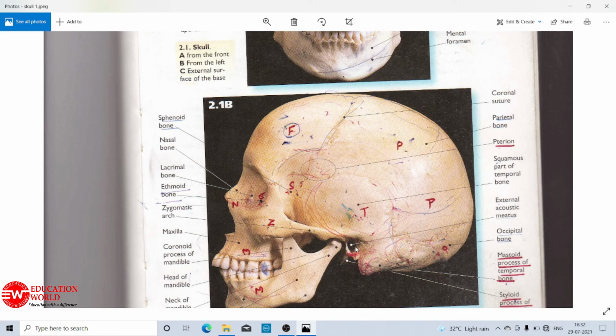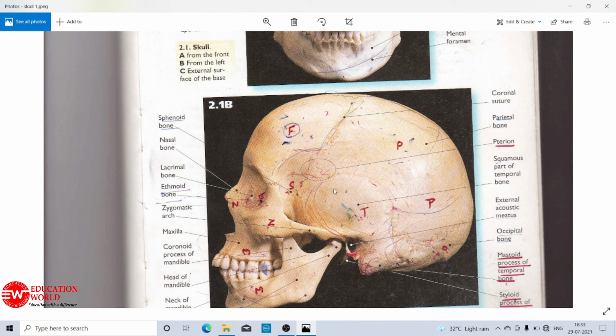Incus is known as the anvil bone, whereas stapes is known as the stirrup bone. The smallest bone out of these three is the stapes, and in fact the stapes is the smallest bone of the body. And the muscle which is attached to the stapes bone is said to be the smallest muscle of the human body also, and that muscle is known as the stapedius muscle.